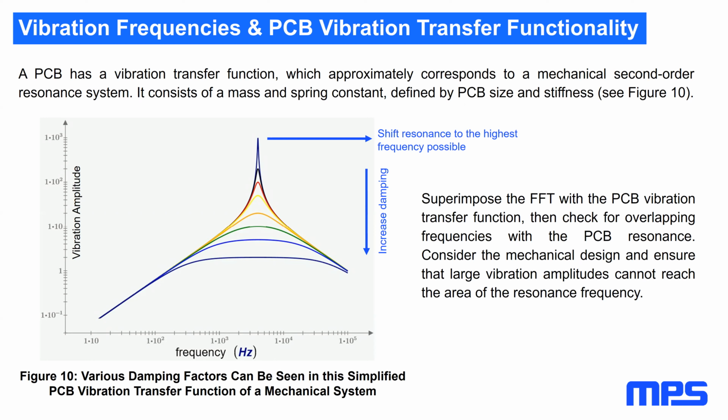hit that resonance frequency. What you can do to avoid the noise on the PCB, the best, of course, is increase the damping. You see the curve is down, the amplitude goes down, and shift the resonance to the highest frequency possible.